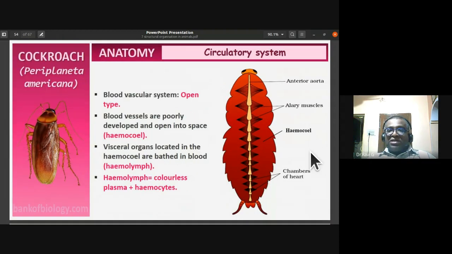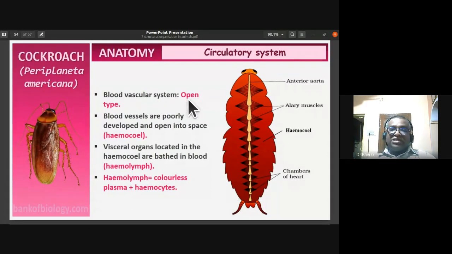A few times they have asked you to describe the circulatory system of the cockroach, and then you are supposed to draw this diagram. You can notice the chambers of the heart, the anterior aorta, and the alary muscles. The chambers of the heart are found throughout the segments. The hemocoel is the body space into which the hemolymph is pumped by the heart.